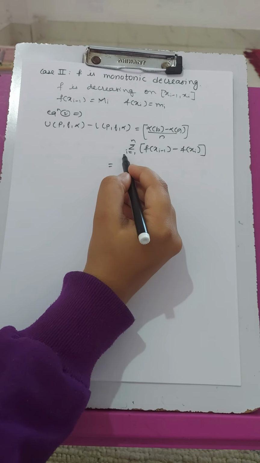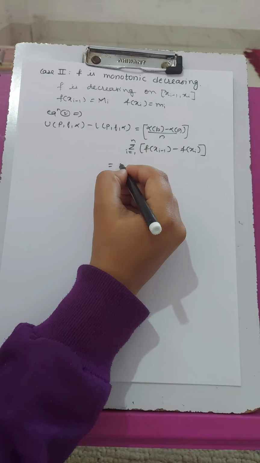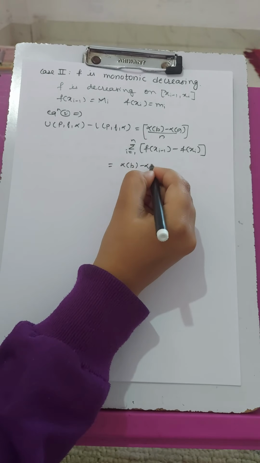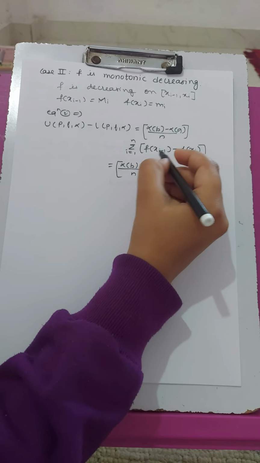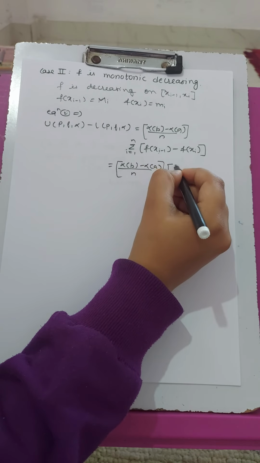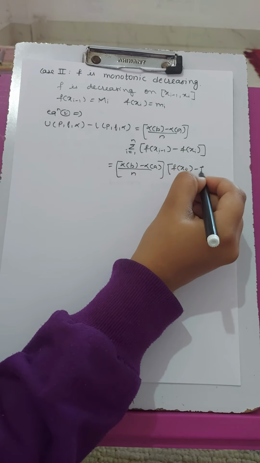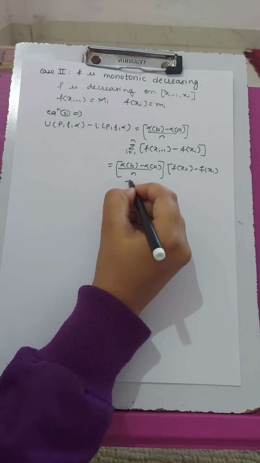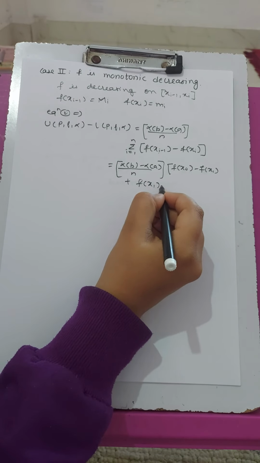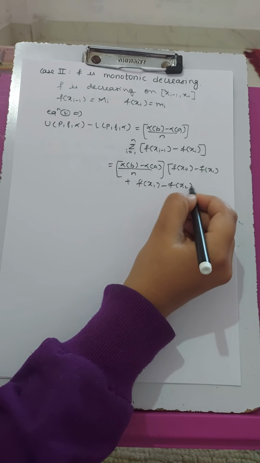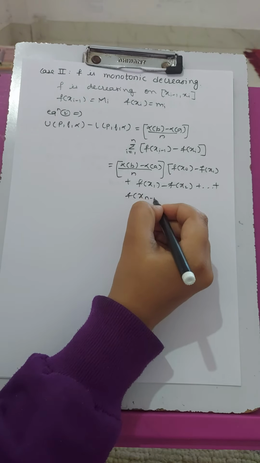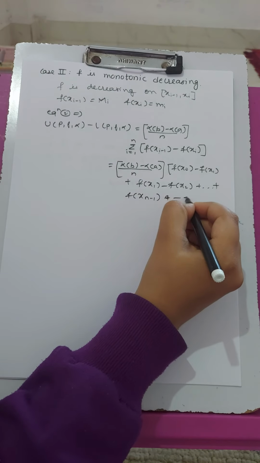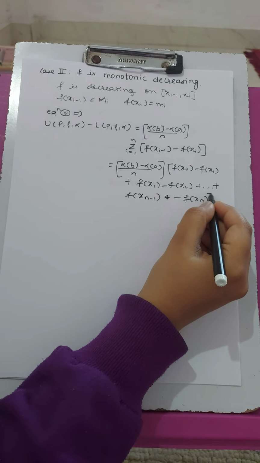So putting the value from i = 1 to n, we get (alpha of b minus alpha of a) upon n. Here, first i equals 1, this becomes f of x0 minus f of x1 plus f of x1 minus f of x2 plus, and so on, plus f of xn minus 1 minus f of xn.